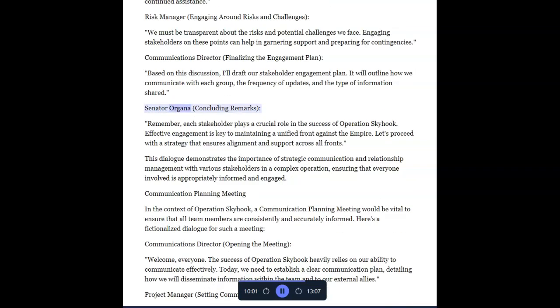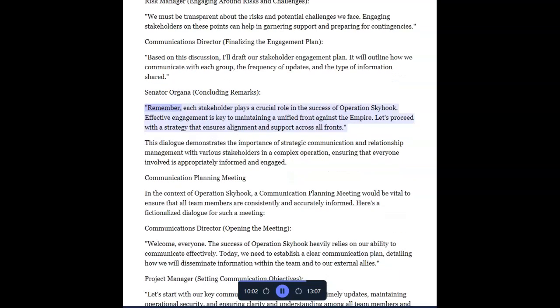Senator Organa, concluding remarks. Remember, each stakeholder plays a crucial role in the success of Operation Skyhook. Effective engagement is key to maintaining a unified front against the Empire. Let's proceed with a strategy that ensures alignment and support across all fronts.